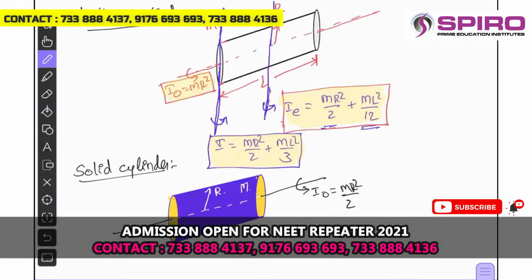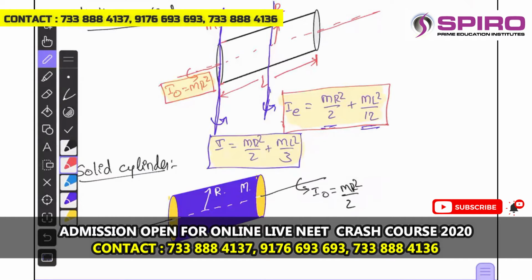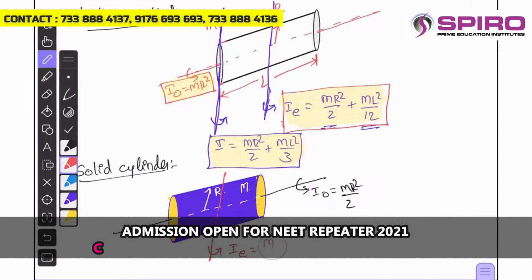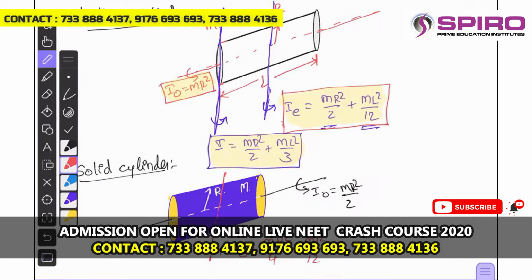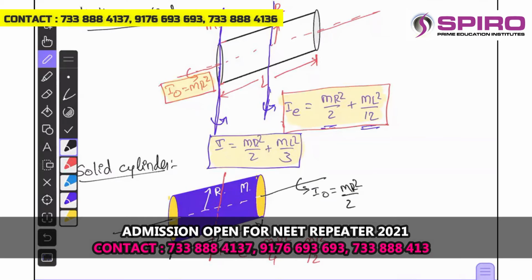And the equatorial axis I am considering here. About the equatorial axis, the moment of inertia will be I equatorial is equal to m r square by 4 according to disk configuration plus m l square by 12 according to rod configuration. Okay, and by the way, L is the length of the solid cylinder. That's what we can also specify here.